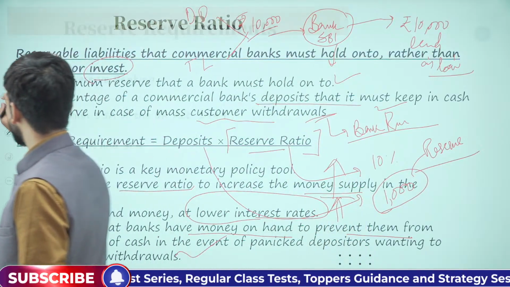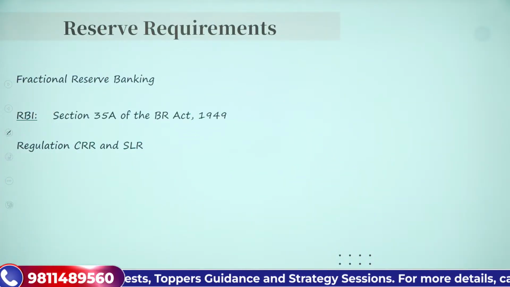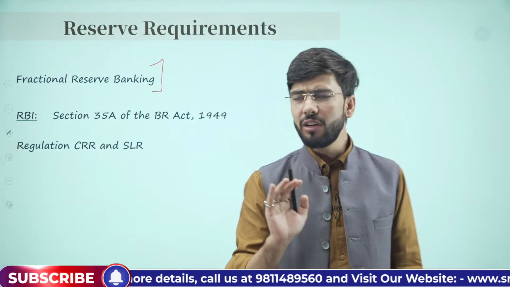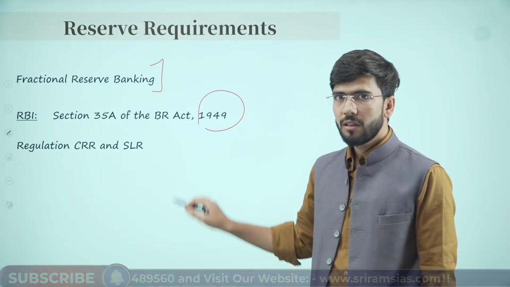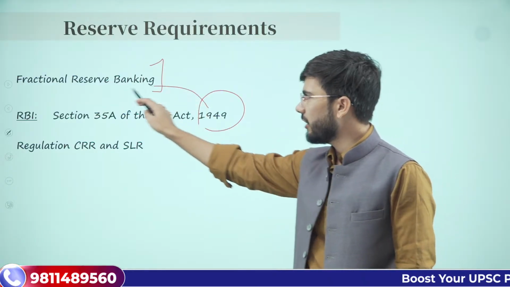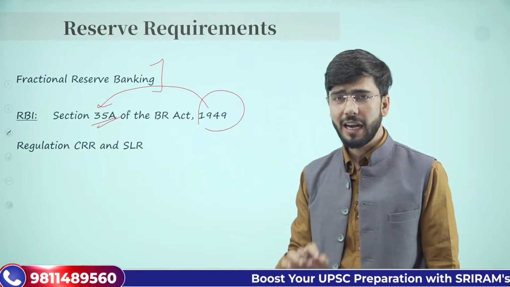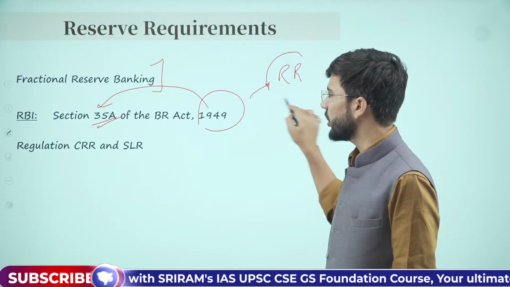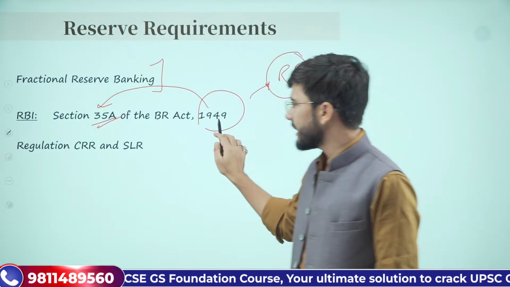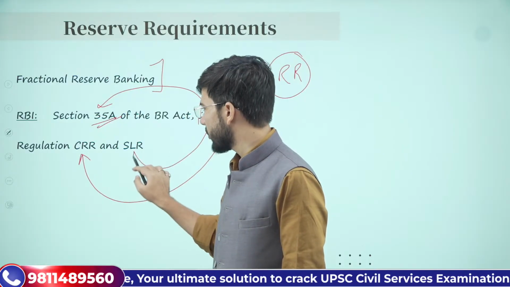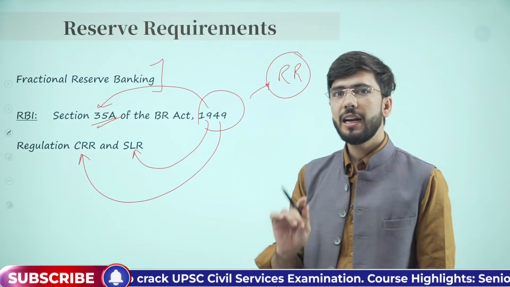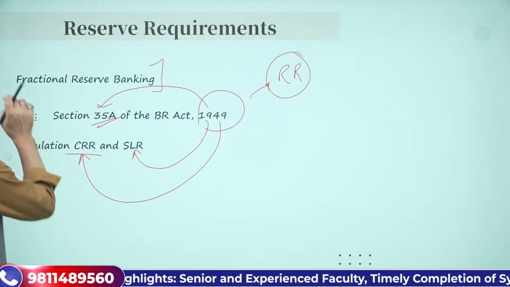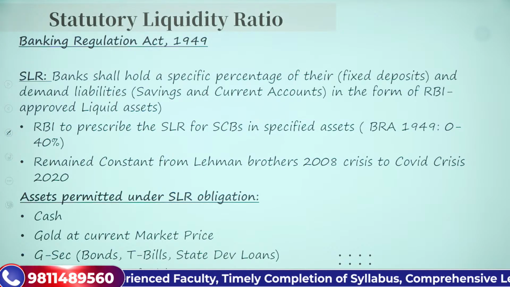Now, once we understood this, we need to understand what these reserve requirements are. These reserve requirements for fractional banking are kept under the Banking Regulation Act of 1949, Section 35A. Section 35A of this act says that RBI has the authority to regulate and set the reserve requirements, or the reserve ratios, in our banking system. So, under this act, RBI has set two reserve requirements. One is CRR and another is SLR. What is the difference between the two, and what is the cash reserve ratio and what is the statutory liquidity ratio? What are these two ratios?